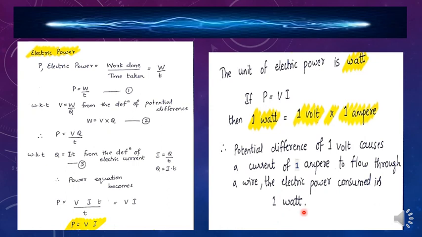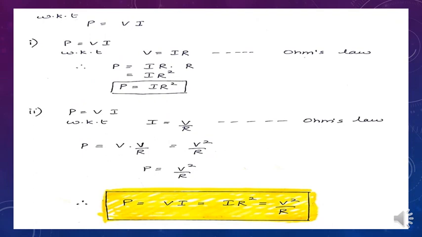Hope it is clear to you all. This will be your derivation for electric power, where you derive the equation P is equal to VI and watt is the SI unit of electric power. This is the definition of unit watt. You all know the definition and derivation of electric power now. So you know that P is equal to VI. From this you should be knowing two more formulas, that is, two more methods of using the electric power equation.